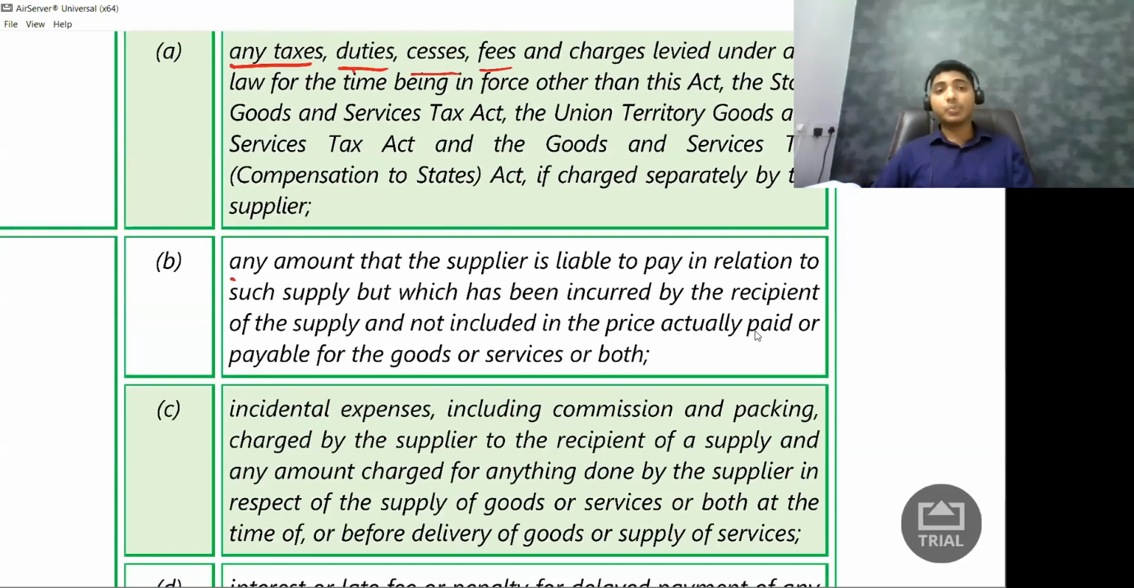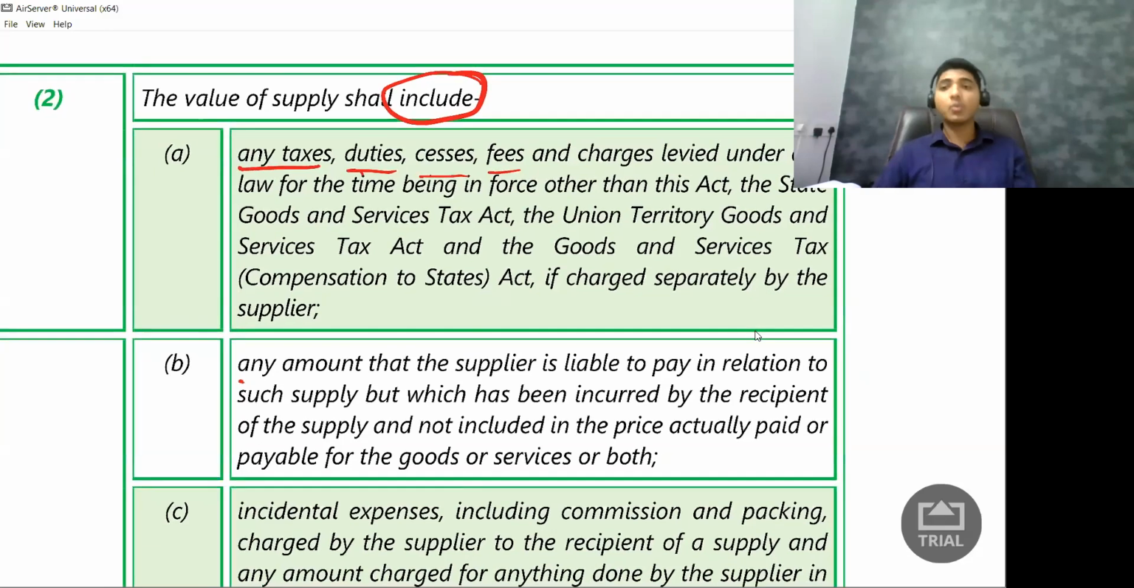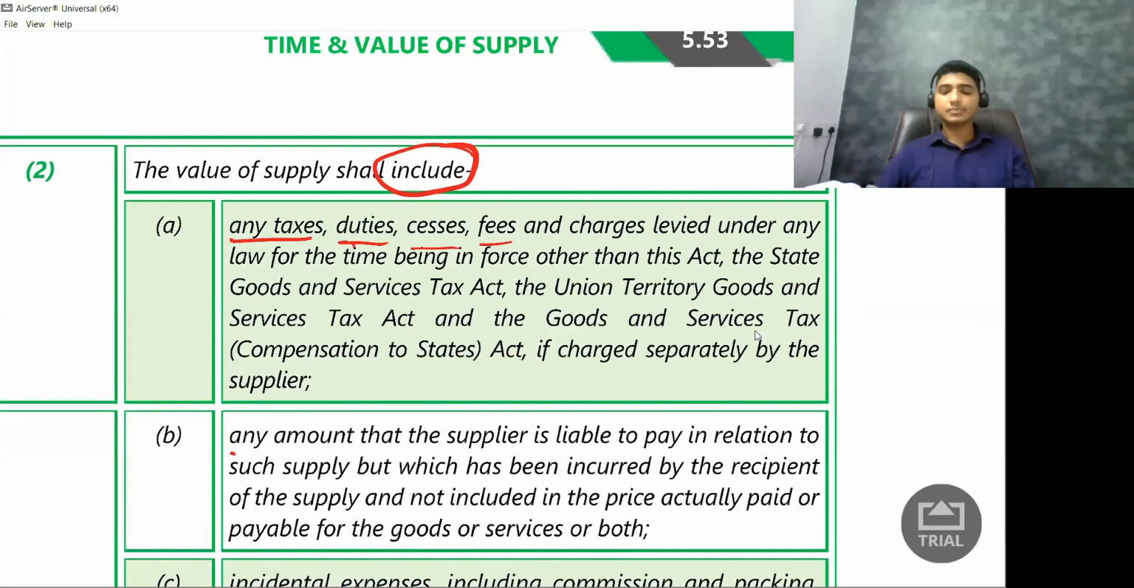Okay. Before we go to point number B, there is one thing that you need to understand here. There is one exclusion. What is the exclusion? You need to add all the other taxes except GST.